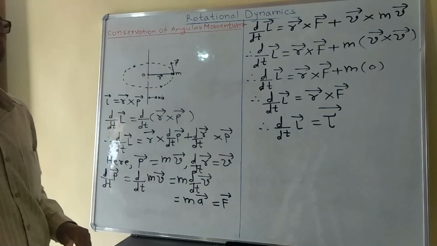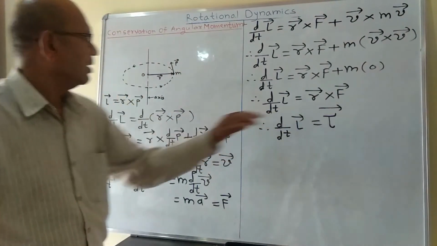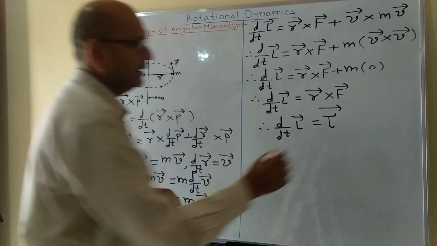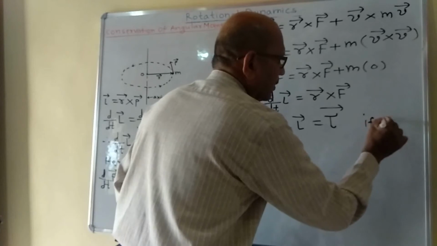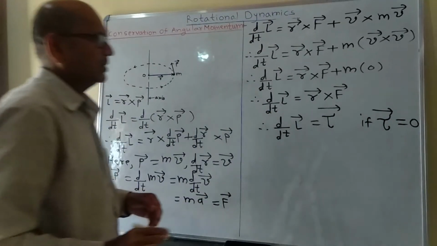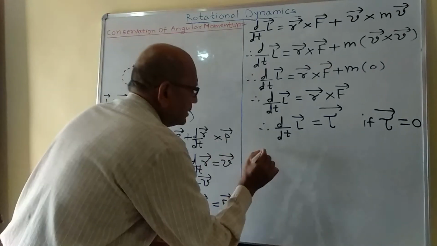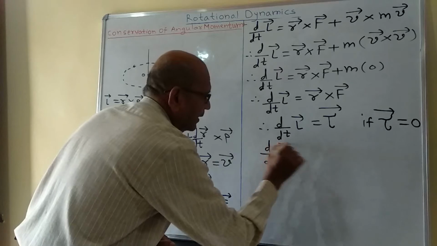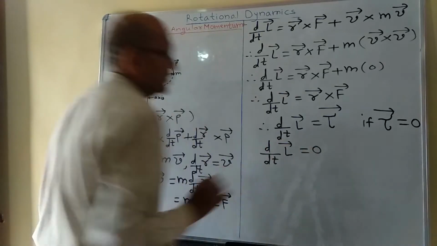Now, if no external torque acts on a rotating body, that is, if tau bar is equal to 0, then d by dt of L bar equals 0.